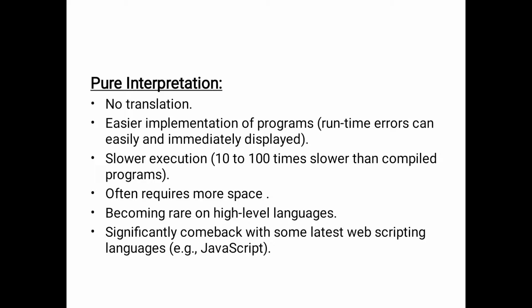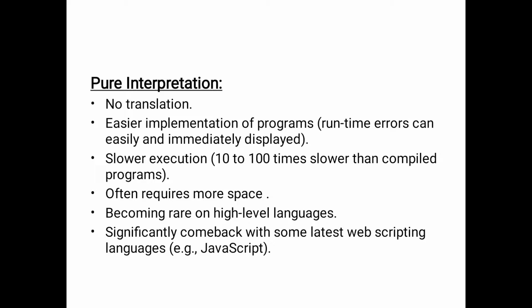The second one, pure interpretation. Pure interpretation means a step by step process must be done here.